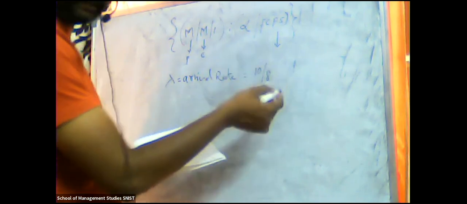Now, see, we can identify this is a model 1 problem because they mentioned Poisson process, single queue, M/M/1. Okay, so lambda. What is lambda? Arrival rate. Lambda is the arrival rate. So what is that arrival rate they mentioned here? It is 10 per 8 hour day. So we are going to write 10 by 8, per day, right?